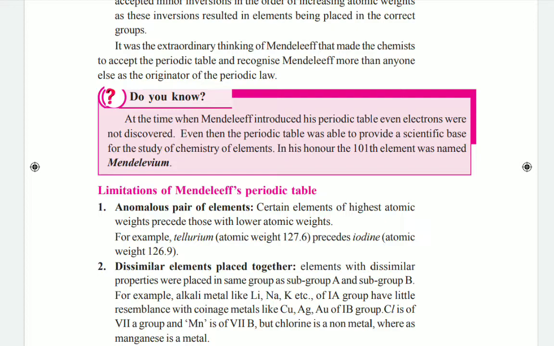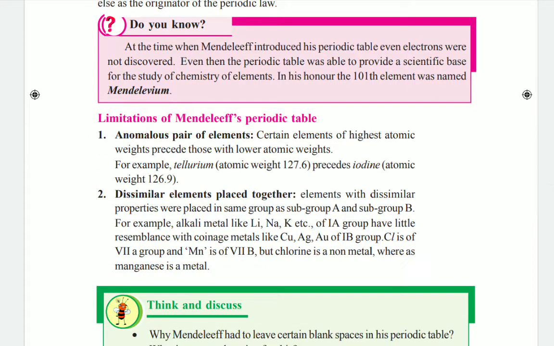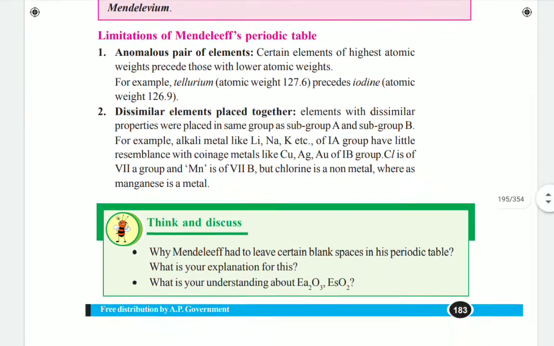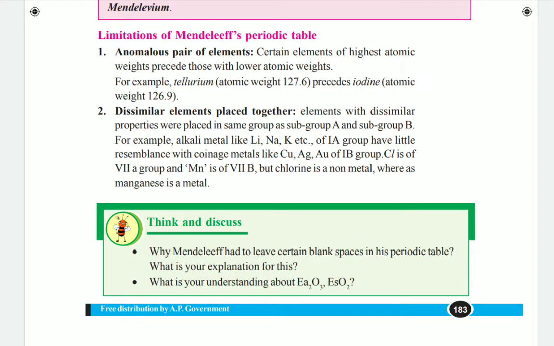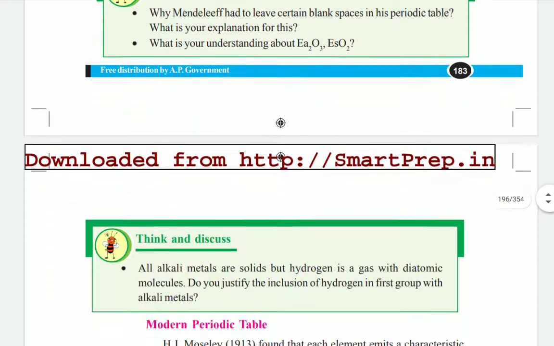But even though, we have some limitations for this periodic table also. The first one is the anomalous pair of elements. This was an advantage for Mendeleev's table, and as usual this is also a main limitation. And the second one, dissimilar elements placed together. Similar elements have the same physical and chemical properties, but in Mendeleev's periodic table some elements which do not have the same physical and chemical properties are placed in the same groups. So this is another limitation.